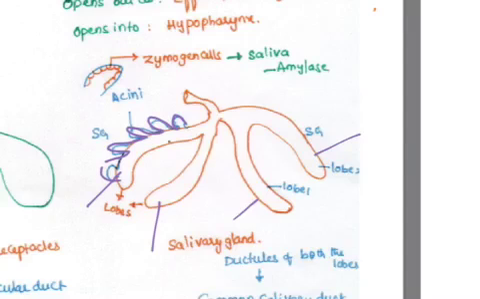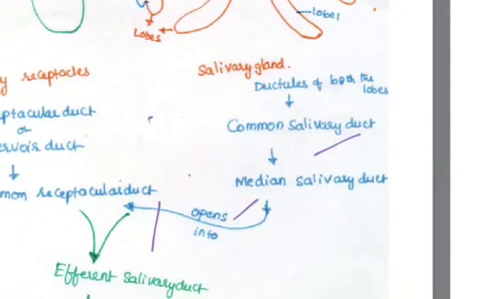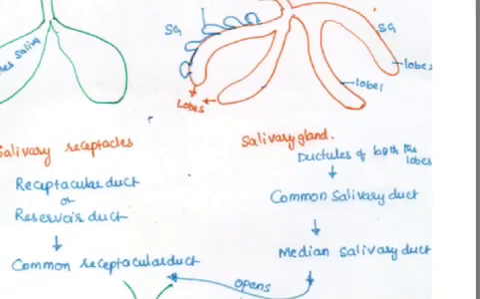Then the two lobes of the salivary gland open into a common salivary duct on the right side and a common salivary duct on the left side. And the two right and left common salivary ducts are going to open into a single duct. We say median salivary duct. Let me show here. The ductules of both the lobes open into the common salivary duct of the right and left sides, and then it opens into the median salivary duct. This is the story of the salivary gland.